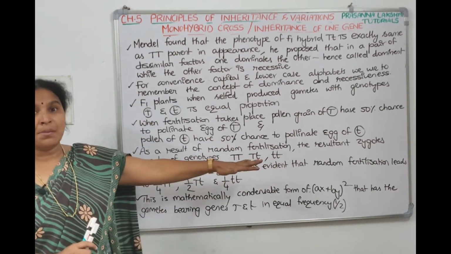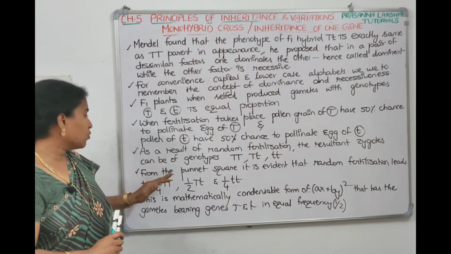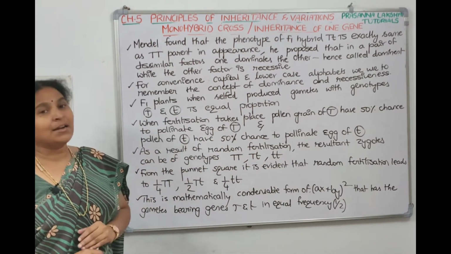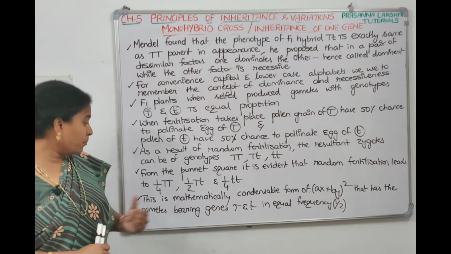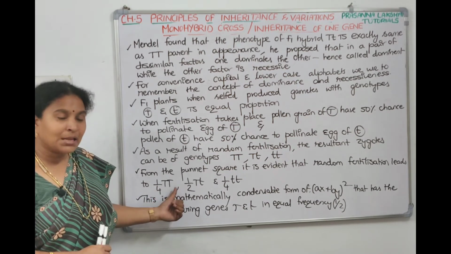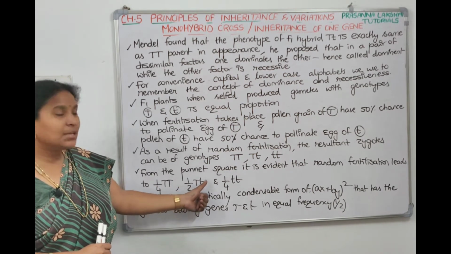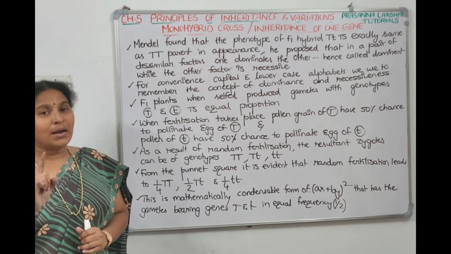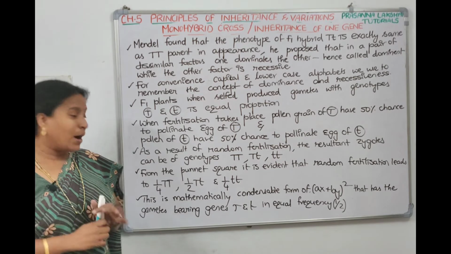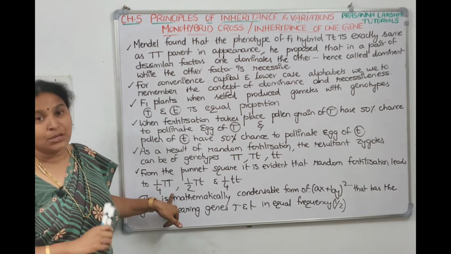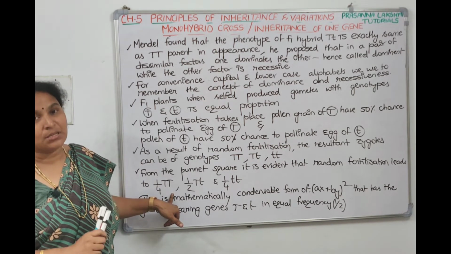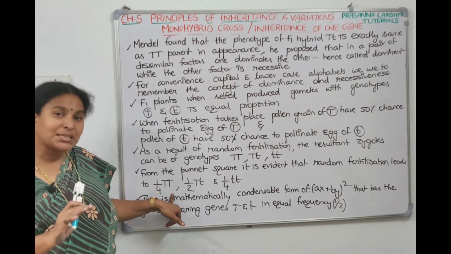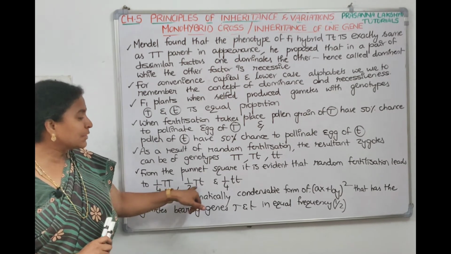So how did you come to know this? By drawing Punnett square. So from the Punnett square, it is evident that random fertilization leads to 1/4 capital T and half capital T small t and 1/4 small t. Out of 4, 1 is capital T, means 1/4 is capital T, 2 are capital T small t's. So out of 4, 2 means half, right? So 1/2 is capital T small t.